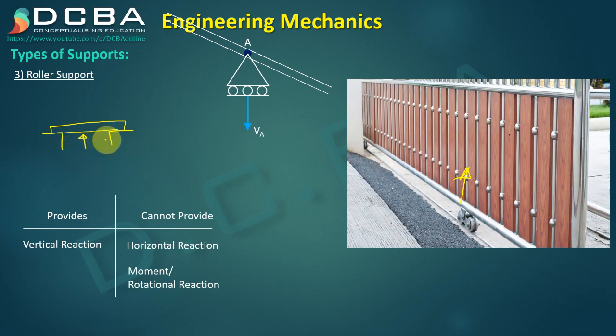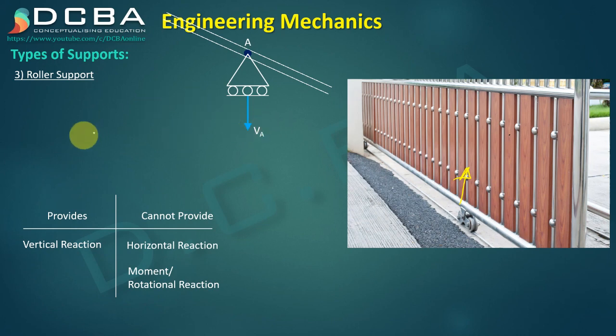So in this case, even if you are putting a vertical force, it won't be able to give you the vertical reaction. So the main difference between a simple support and roller support is that roller support, no matter whether your force is upwards or downwards, in any case the roller will provide you a vertical reaction. But a simple support will provide you a vertical reaction when the force is acting only in one direction. Okay, that is the biggest difference between simple support and roller support.